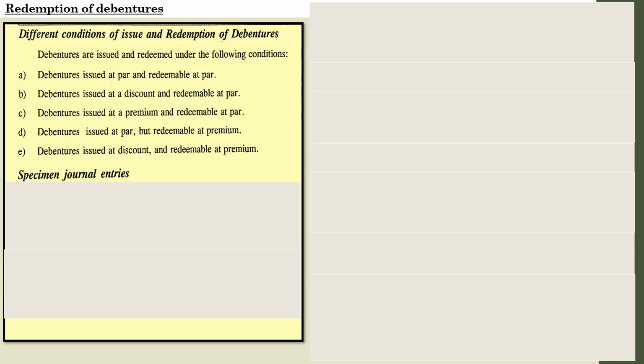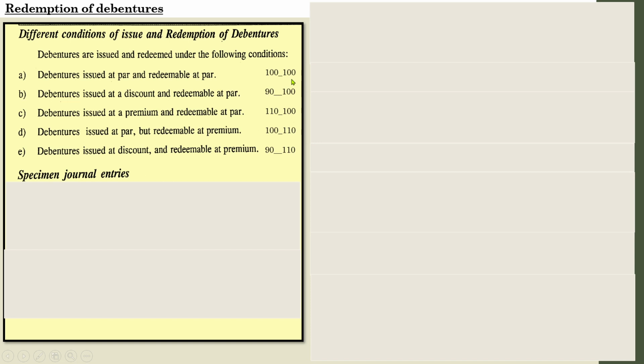For the time being, let us understand that the par value of a debenture is 100. These are the examples which we are going to discuss in order to understand the concept of the different conditions of issue and redemption. So when debentures are issued at par and redeemed at par, it means it was issued for rupees 100 and redeemed for rupees 100 itself.